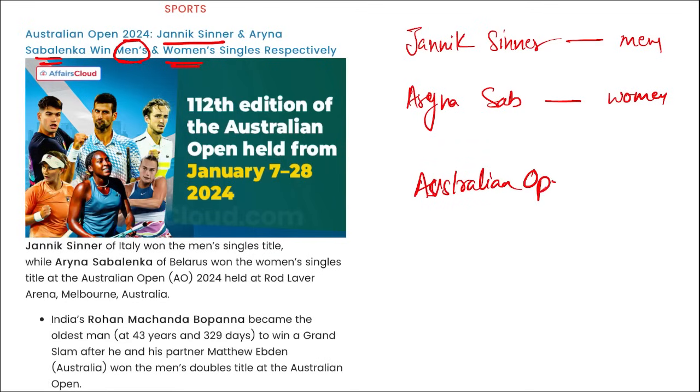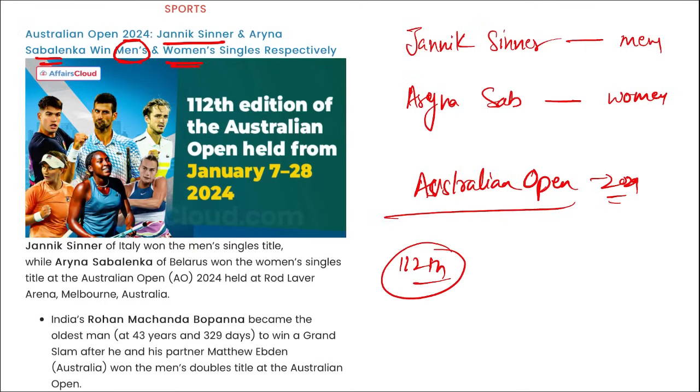Australian Open, correct, 2024. It was the 112th edition of the Australian Open, held from 7th to 28th of January, and here Jannik Sinner of Italy won the men's singles title, and Aryna Sabalenka of Belarus has won the women's singles title. Correct? Take a note of this. Then Australian Open is played on hard court. Remember this also. Correct?